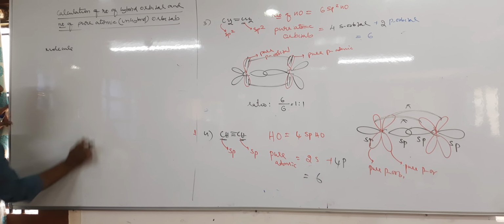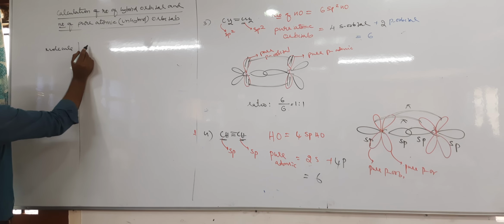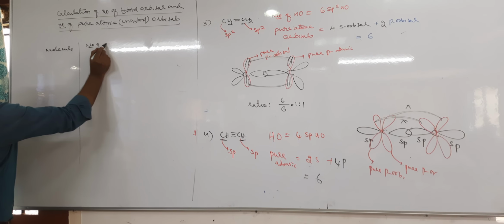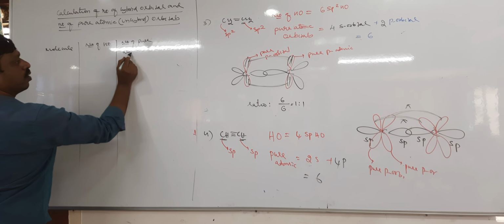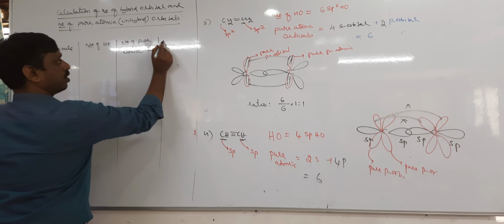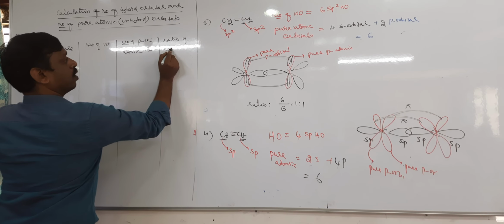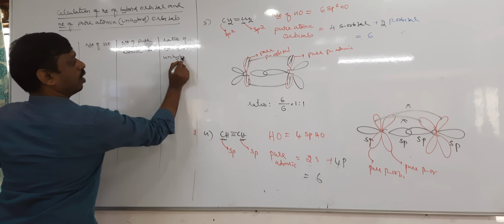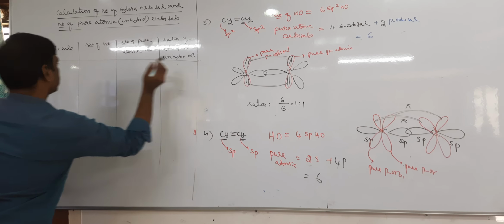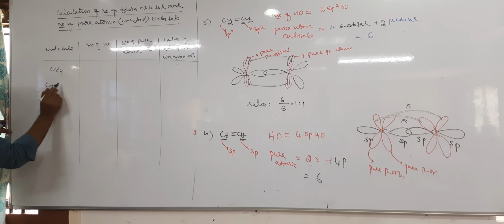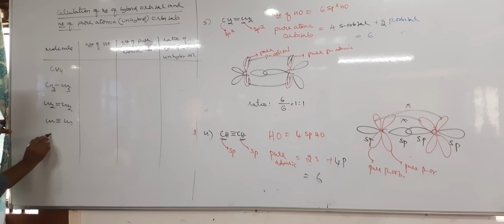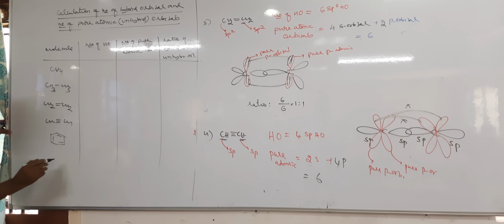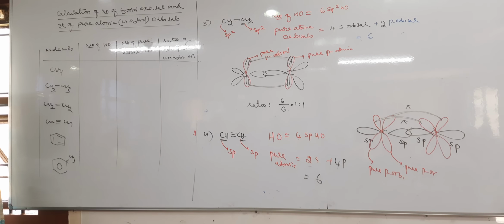Okay, write quickly. Molecule, number of hybrid orbitals, number of pure atomic orbitals, and ratio of hybrid to unhybrid orbitals. Okay, write this.